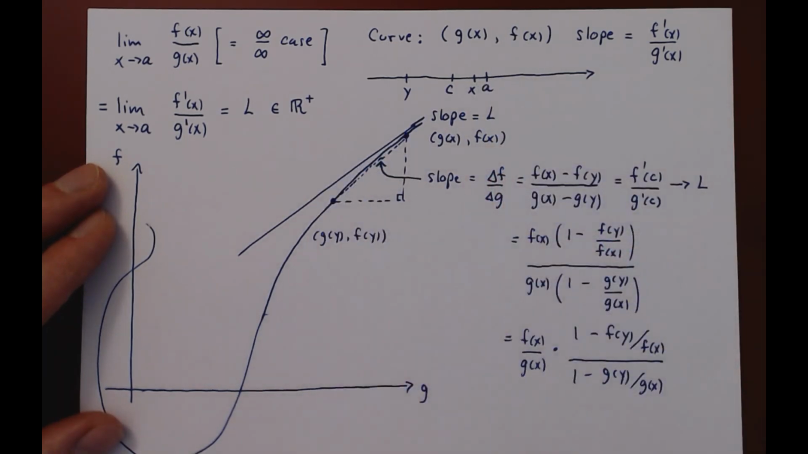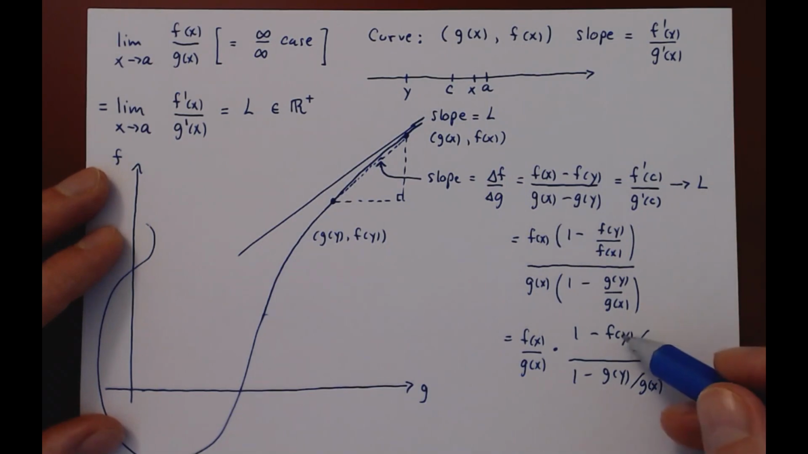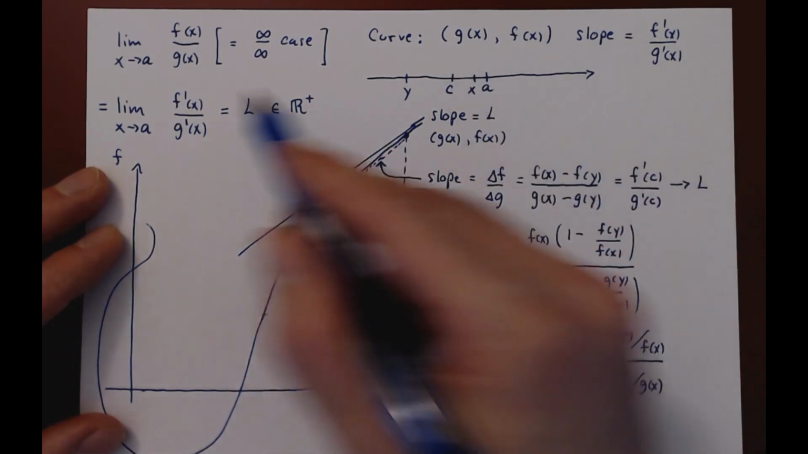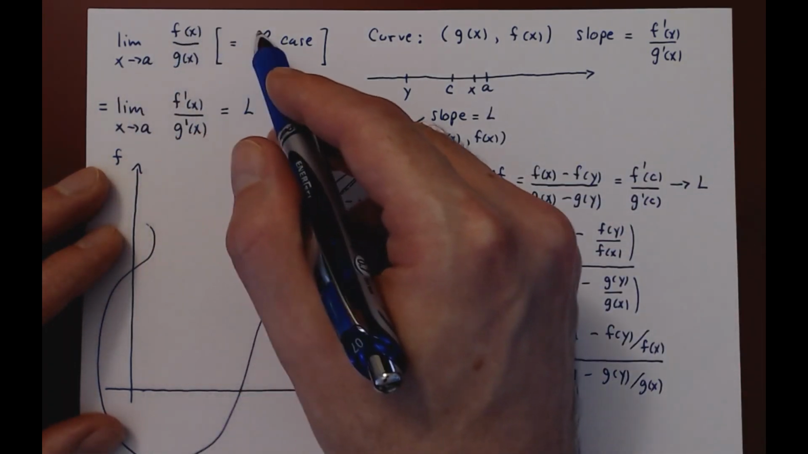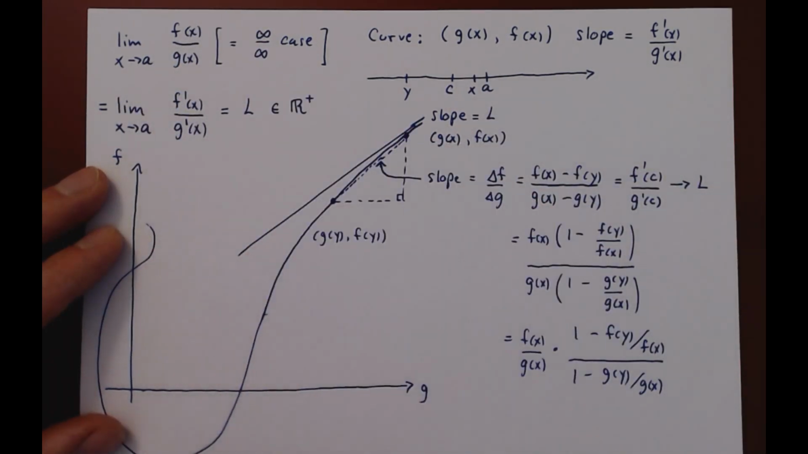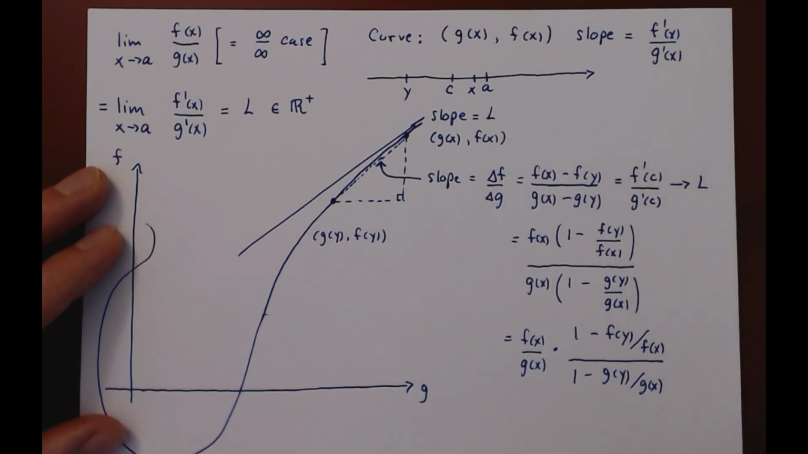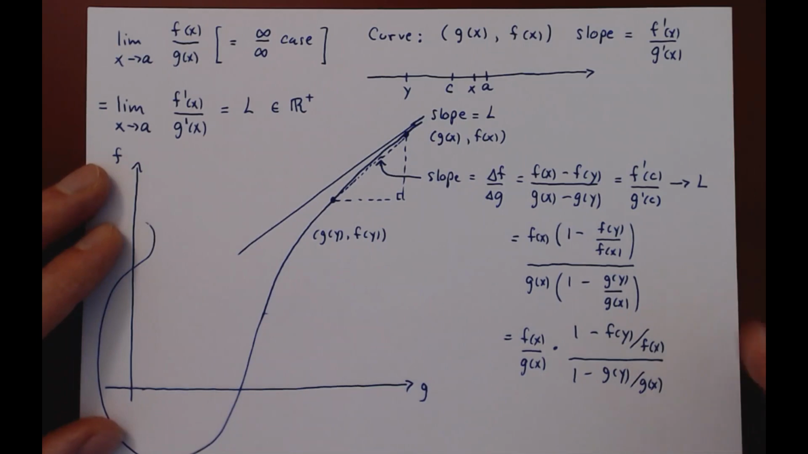What's going to happen? If we fix y, f of y and g of y are constants. But if we let x approach a, f of x and g of x tend to infinity. And so each ratio here, as we fix y and let x get closer and closer to a, is of the form a constant over infinity. A constant over infinity. And this is the crux.